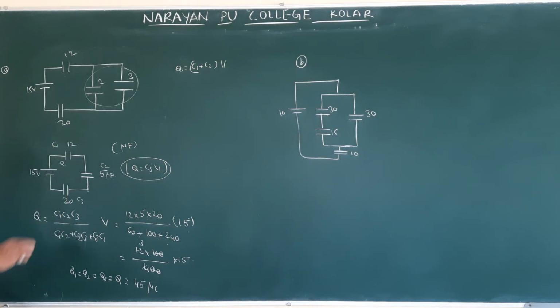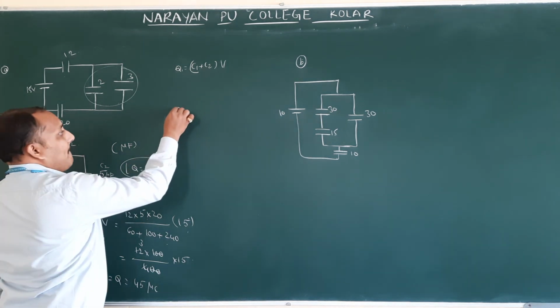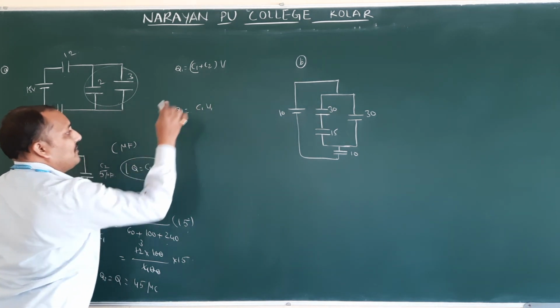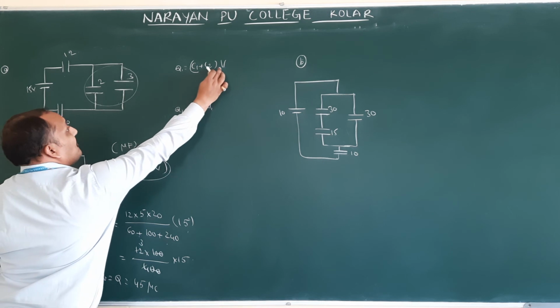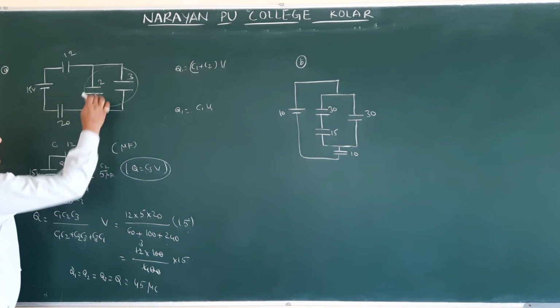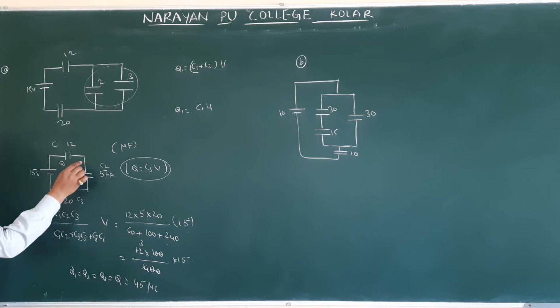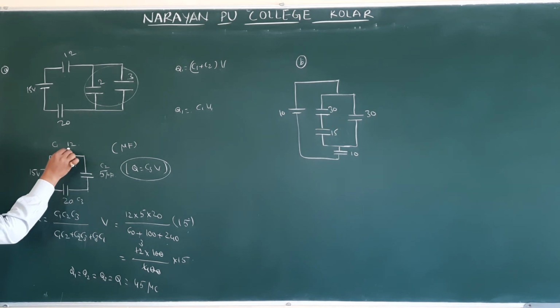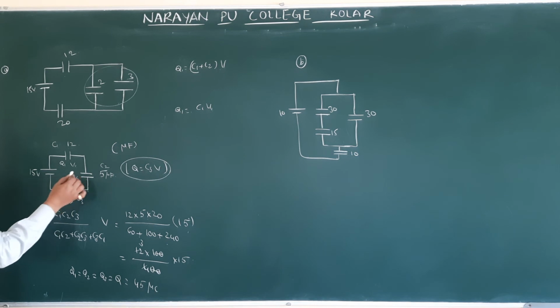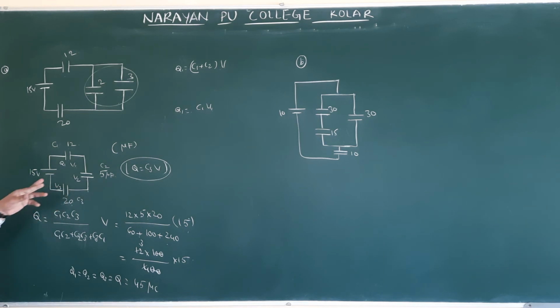So come here. What is the potential across 12? What is the formula? Q1 is equal to C1 V1. To find V, the potential across 2 and 3 means the potential across the 5 microfarad. First we are finding here, because they asked how much is the potential on 12 microfarad also. Potential on 5 microfarad, assume V2. Potential on 20 microfarad, assume V3. So first we are finding V1.